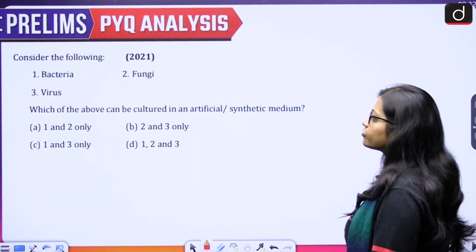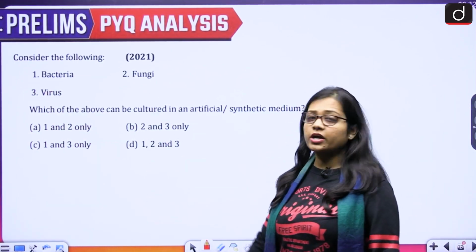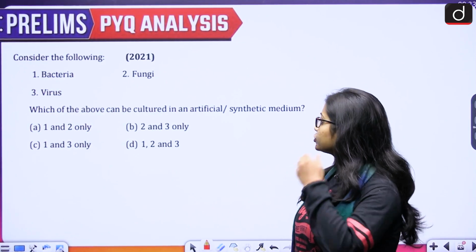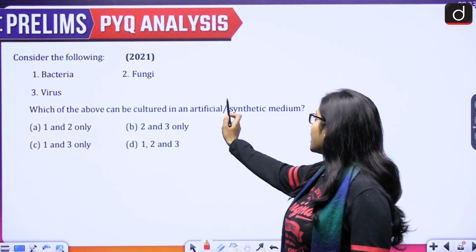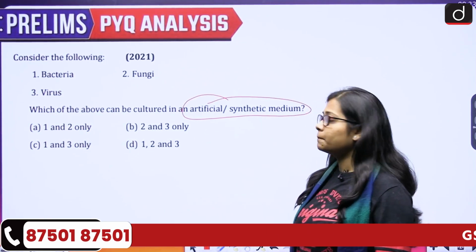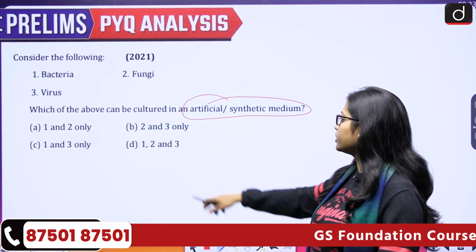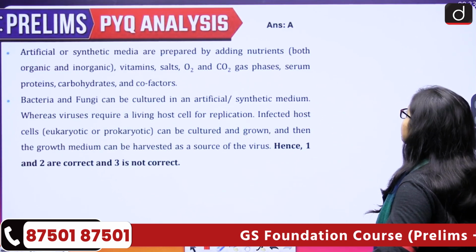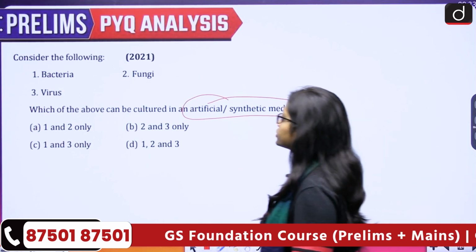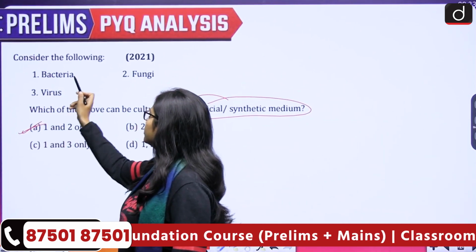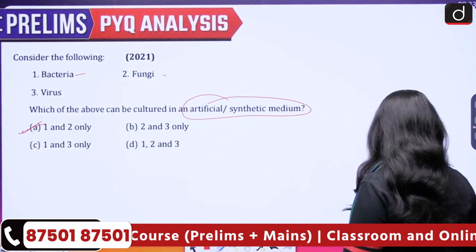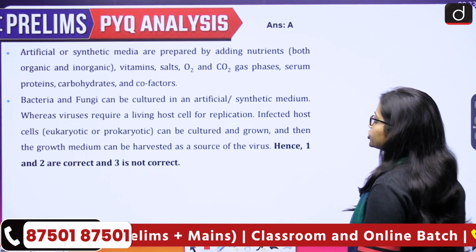Next is, consider the following. That is bacteria, fungi and virus. Which of the above can be cultured in an artificial synthetic medium? 1 and 2 only, 2 and 3 only, 1 and 3 only, or 1, 2 and 3? The correct answer for this is option A, that is 1 and 2. So bacteria and fungi can be cultured, but virus cannot be cultured artificially.